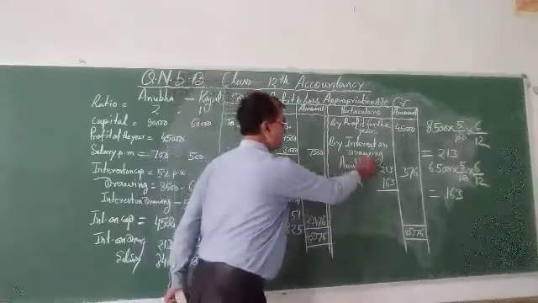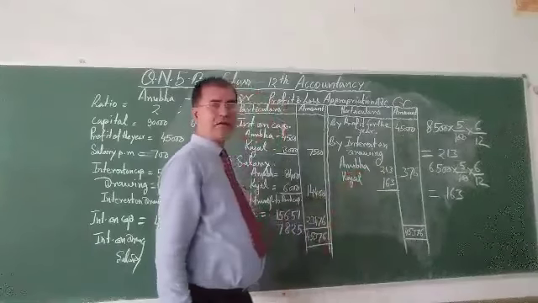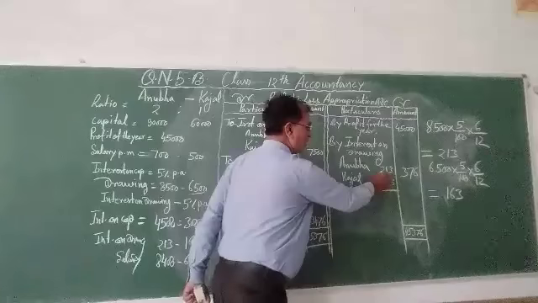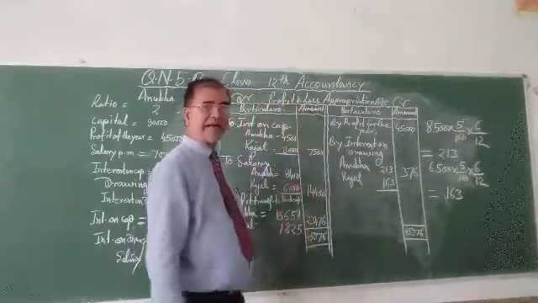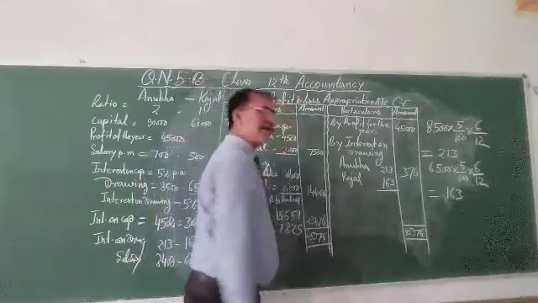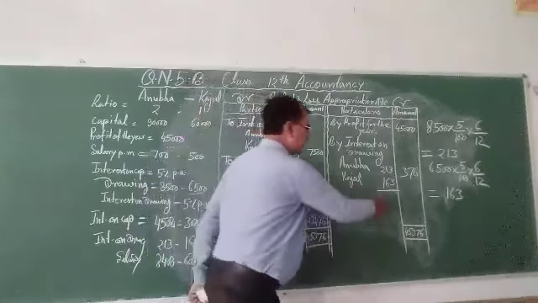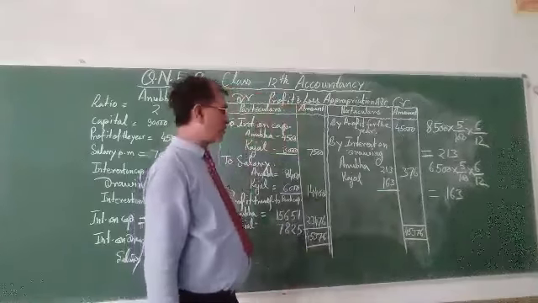By interest on drawing, Anubhav's interest on drawing is equal to 230, which has been already calculated in your working notes. Kajal interest on drawing 163 has been already calculated in your working note.